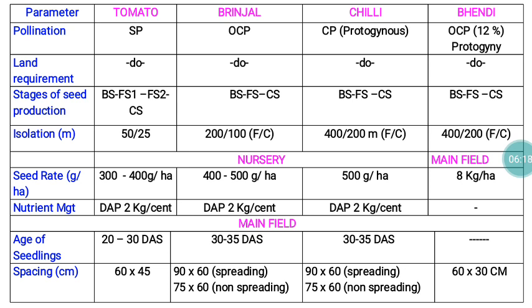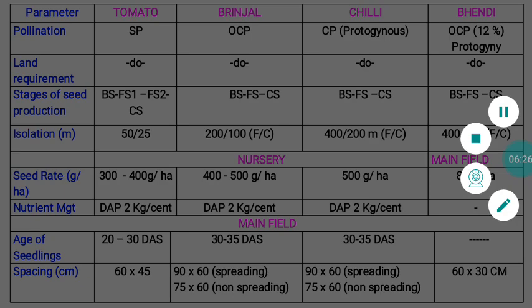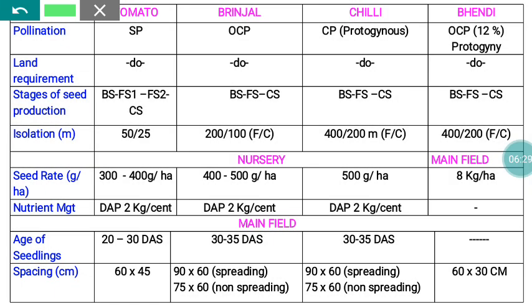With reference to stages of seed production for varieties, in the case of tomato we are following 4 stages of seed production, that is breeder seed, FS1, FS2 and CS, because it's self-pollinated and there is huge demand for seeds. Whereas in brinjal, chilies and bendi, in all the cases we are following 3 stages. Sometimes, if all conditions are provided, in brinjal also we go for 4 stages like FS1 and FS2, but that is in very limited cases only.